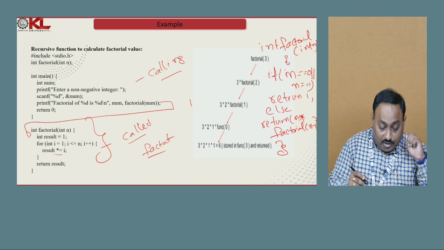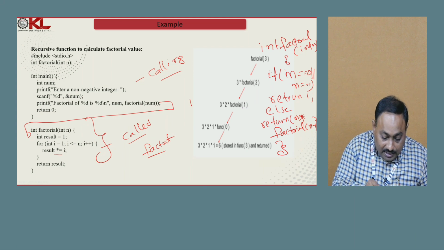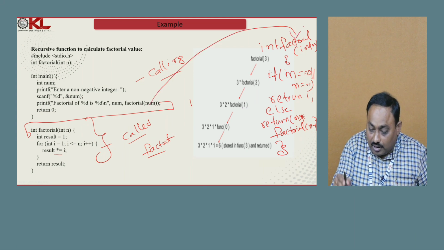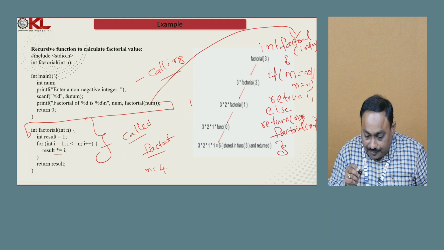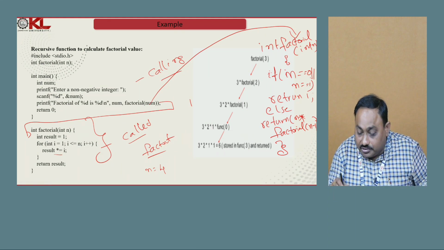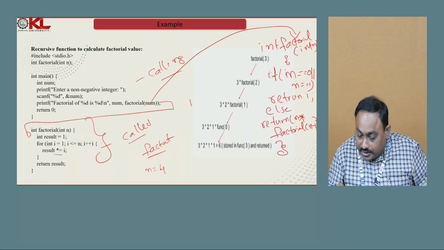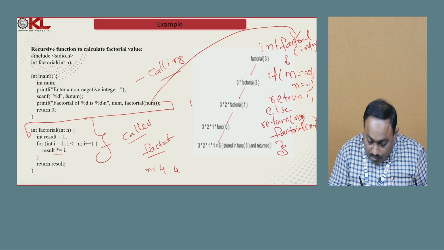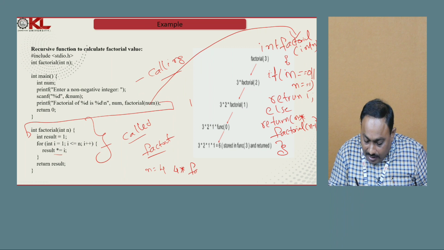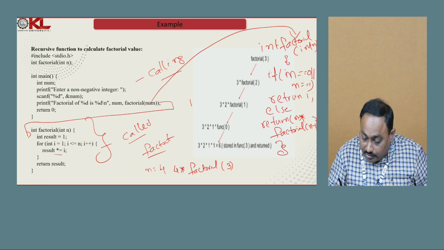Now we can observe, if I use this recursive solution, what happens? The control goes here when I call this. Now it checks the n value. Let us consider n value is 4. Here it will check, is n equal to 0 or 1? No, it is not 0 or 1. So it goes and executes return of n into factorial of n minus 1. n means 4, so 4 into factorial of n minus 1, that means 4 into factorial of 3. Now I am calling factorial of 3.